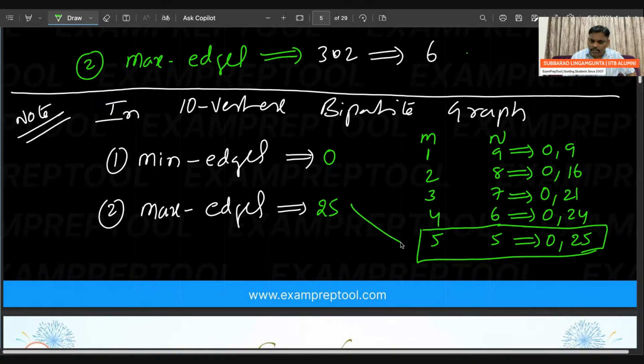Because he has not mentioned anything, it is simply bipartite. These all are correct, but I want maximum edges. If you divide like this, then you will get the maximum edges.